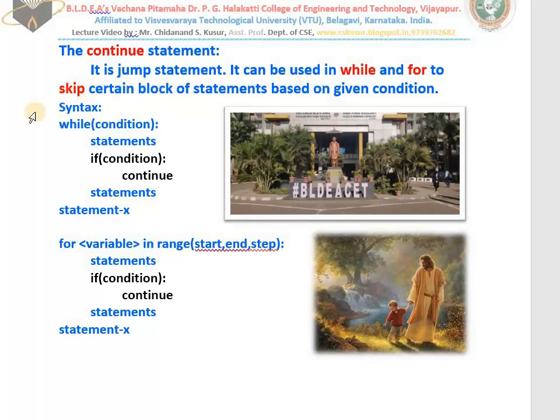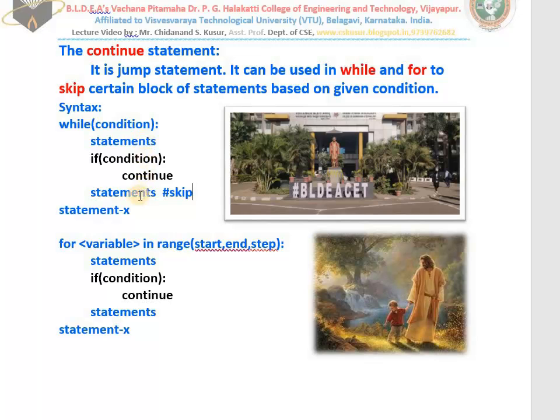See here the syntax: while, condition, statements. If the condition is true, continue works. In the place of break, I have written continue. Whenever this condition becomes true, continue works. At that time, the below statements are not going to work. These are going to skip. These will not work whenever the continue works. If the condition is false, the remaining statements work.